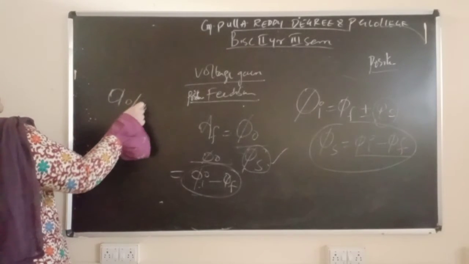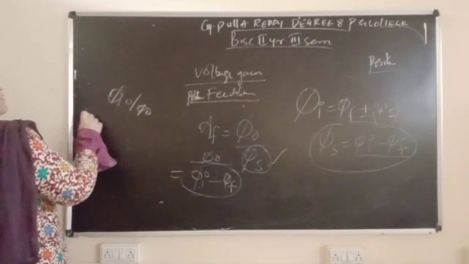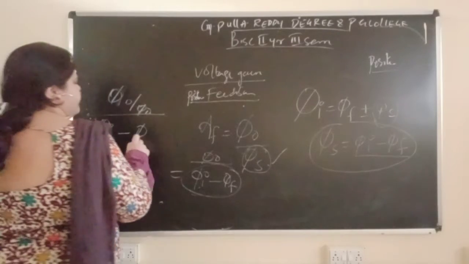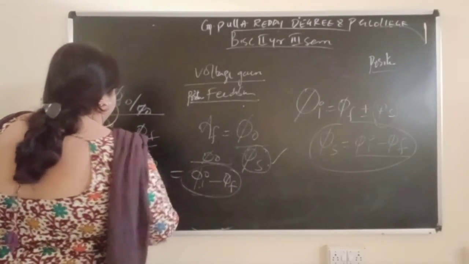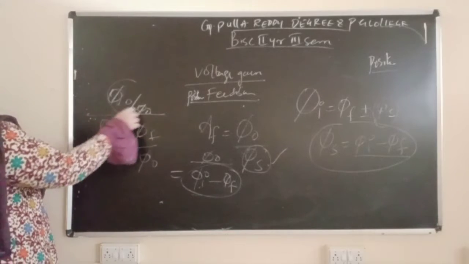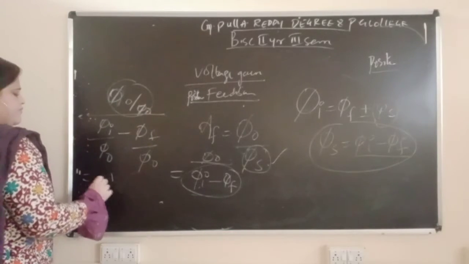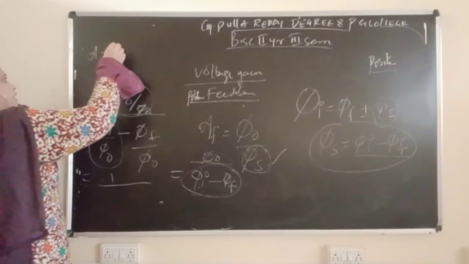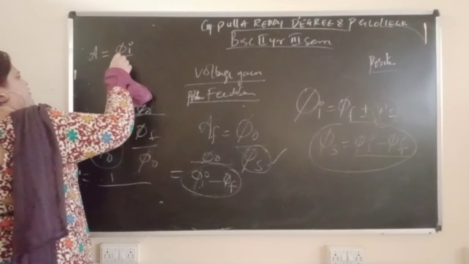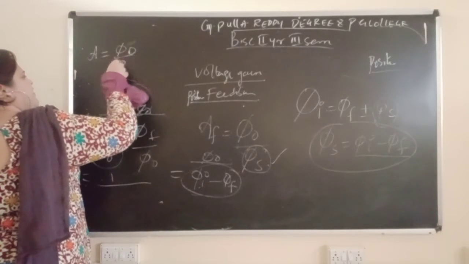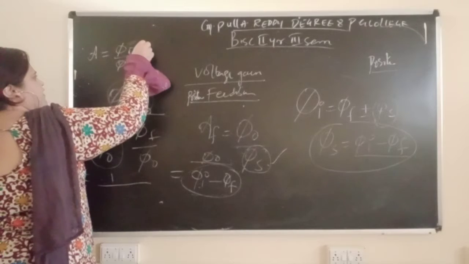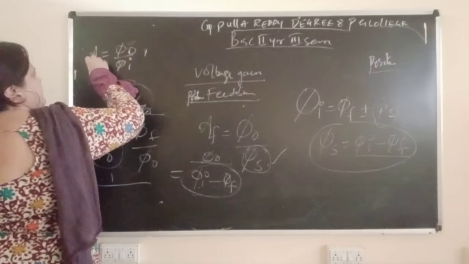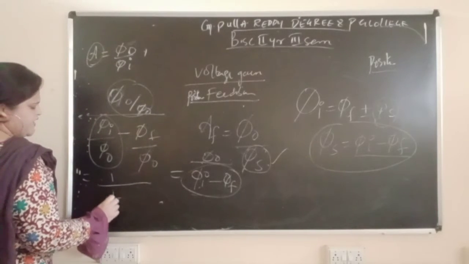Phi naught divided by phi naught, by phi i by phi naught minus phi f by phi naught. Now what will this become? Obviously it will become 1. Gain formula is output by input, but here we have phi i by phi naught. So instead of A, I can write 1 by A.